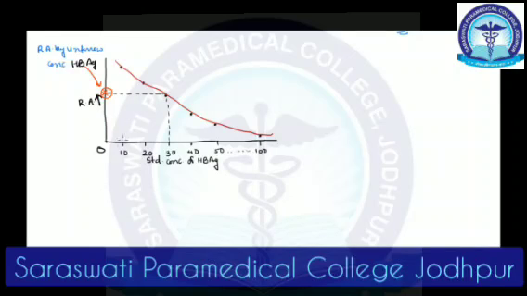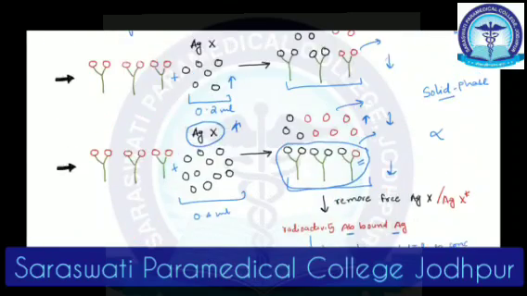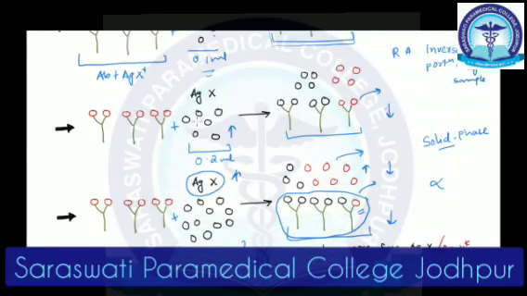So let's say for example my standard, which was 10 ng concentration, gave me radioactivity somewhere over here, which is quite high, right? As I kept increasing the concentration of my standard, you see the radioactivity is decreasing, and that is because, as I said, as you increase the concentration of antigen, radioactivity is going to reduce, because more and more antigen would replace the labeled antigen, right?